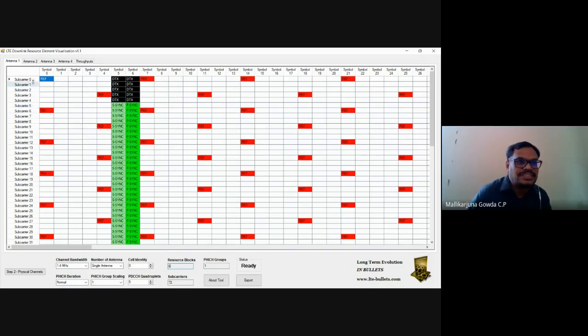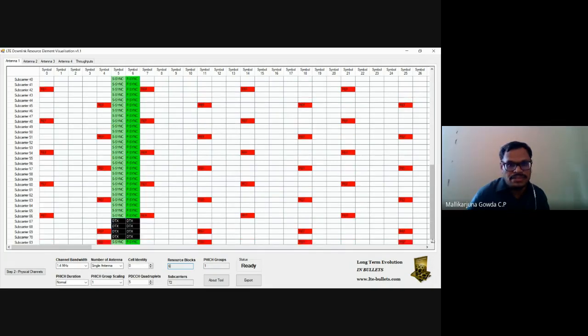From 0 to 4 is not occupied by S-Sync and P-Sync, it's something else. Similarly, if I go down, bottom 5 is empty, that is from 67 to 71, means 5 subcarriers. So bottom 5 and top 5 are left blank, and the remaining 62 subcarriers are used by the S-Sync and P-Sync signals.